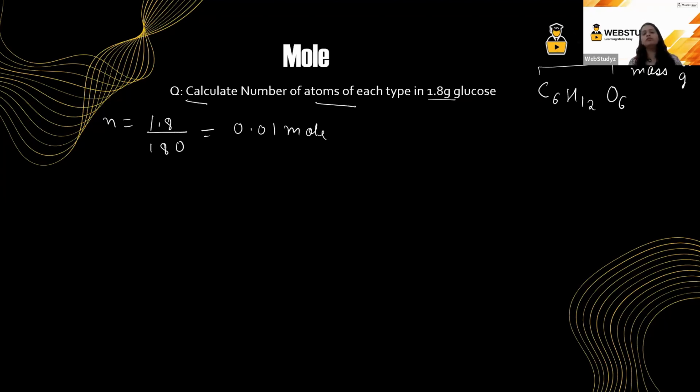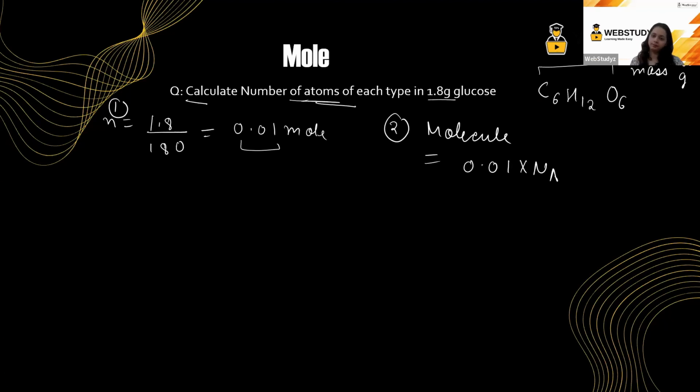Now, moving on to the next part, we have to calculate the number of atoms. But we have to follow the steps. The very first step was to calculate the moles, that is 0.01. The second step is to calculate the molecules, and that is 0.01 into Avogadro number. Now we have to calculate the number of atoms of each type. Let us first calculate the number of carbon atoms.